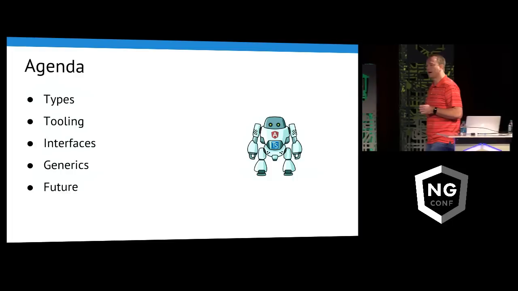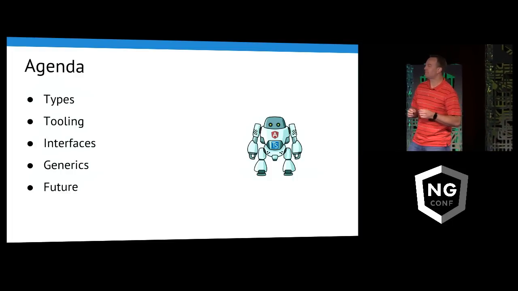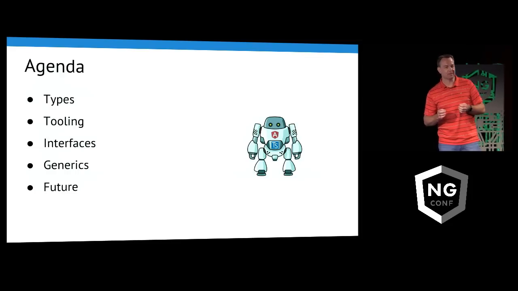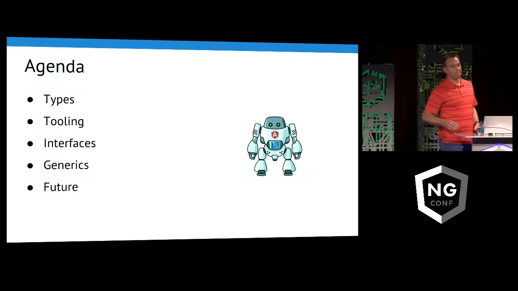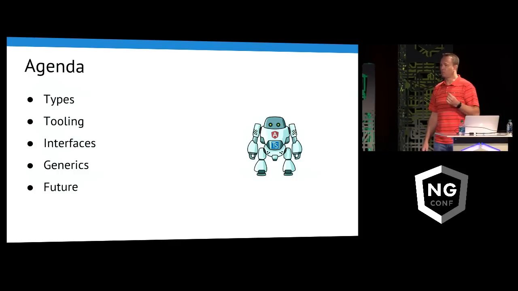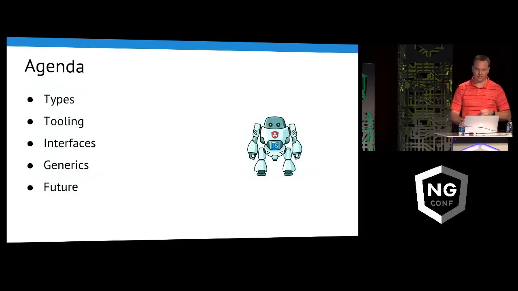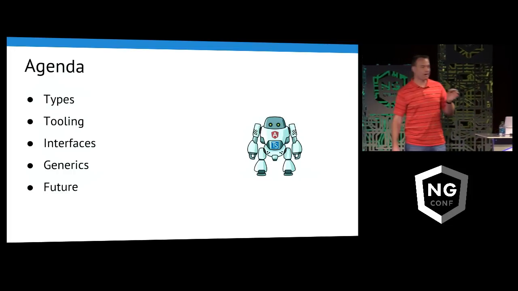So what I'm going to talk about here is some of the secret weapons of TypeScript that you can use in your applications. And for those of you building, whether it's 100 lines or many, many thousands or more, how can you build these applications in a way that you can catch issues early on? All right, so we're going to talk about types, tooling, interfaces, generics, and we're going to wrap up with the future today and how that works.